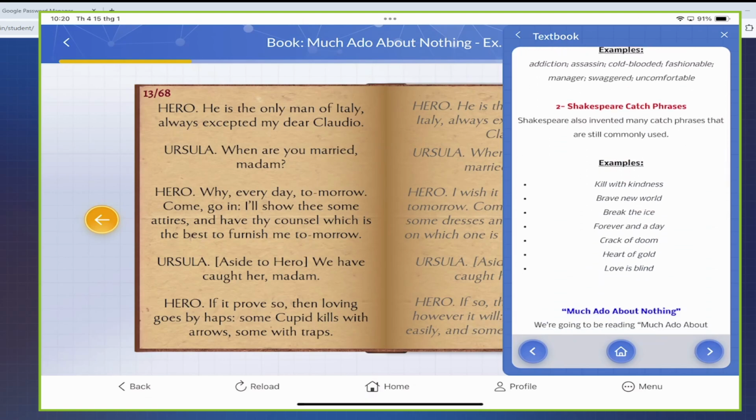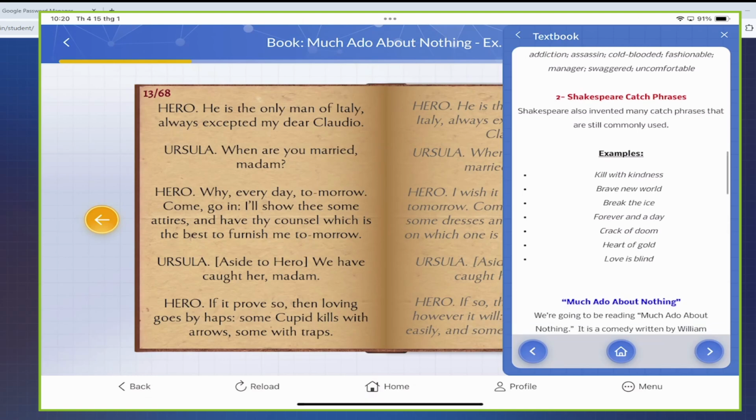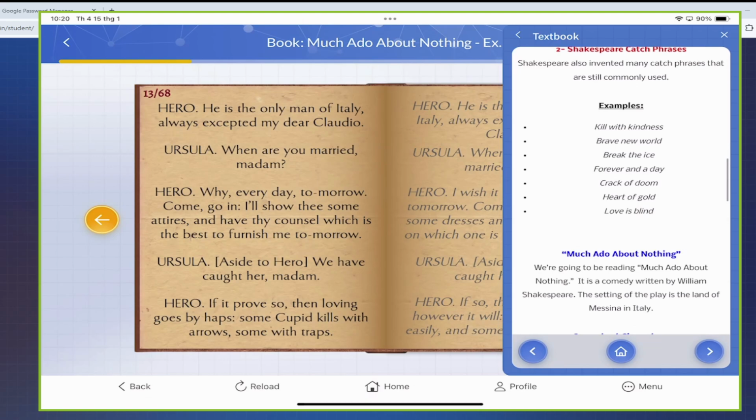Not only that, but Shakespeare also invented many catchphrases that are still commonly used today too, like kill with kindness, brave new world, break the ice, forever and a day, crack of doom, heart of gold, love is blind. You see, a lot of these phrases are still commonly used today. In fact, if you don't know what all these mean, you can go on Google and search.